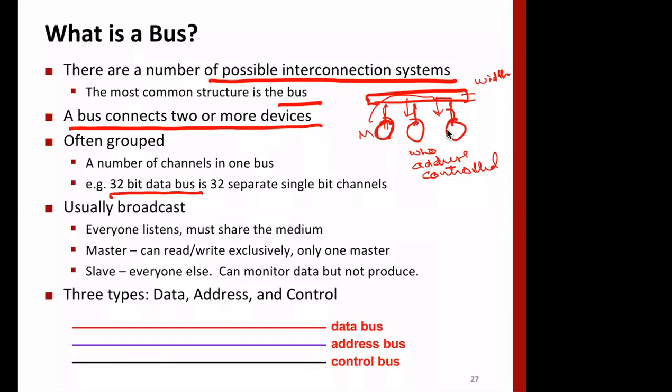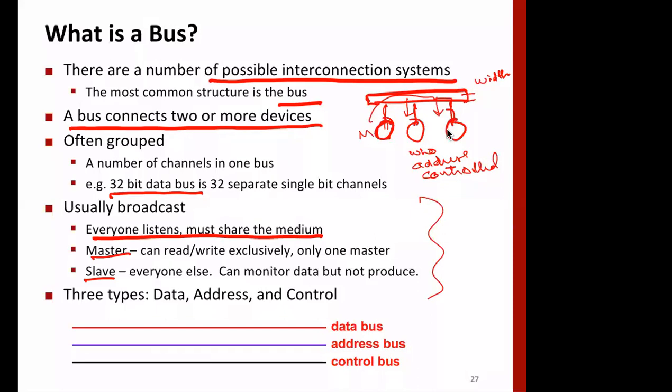A bus in general is a shared path, and since it's shared by many, there can be a broadcast where everyone listens and one transmits. So there has to be a master and slaves. Masters transmit and slaves can listen or monitor. These are basic concepts.